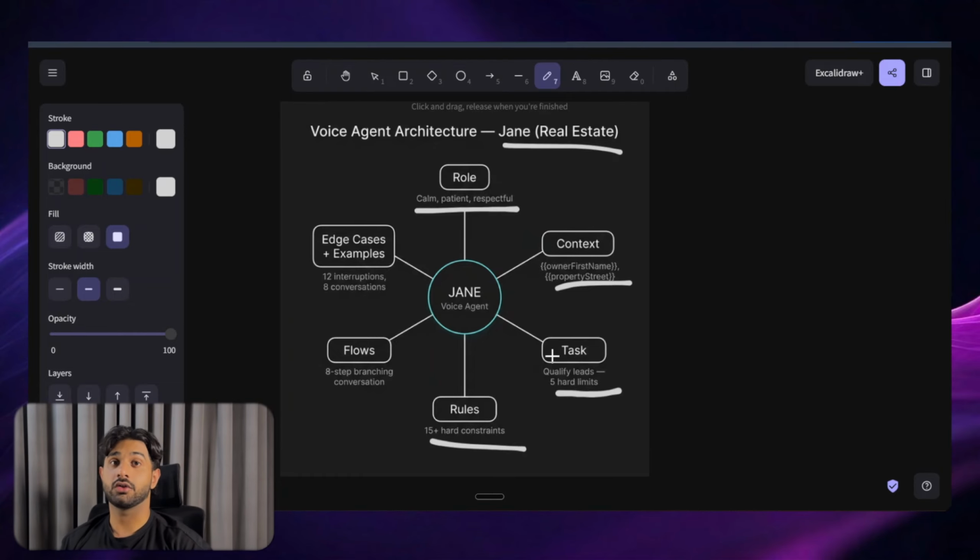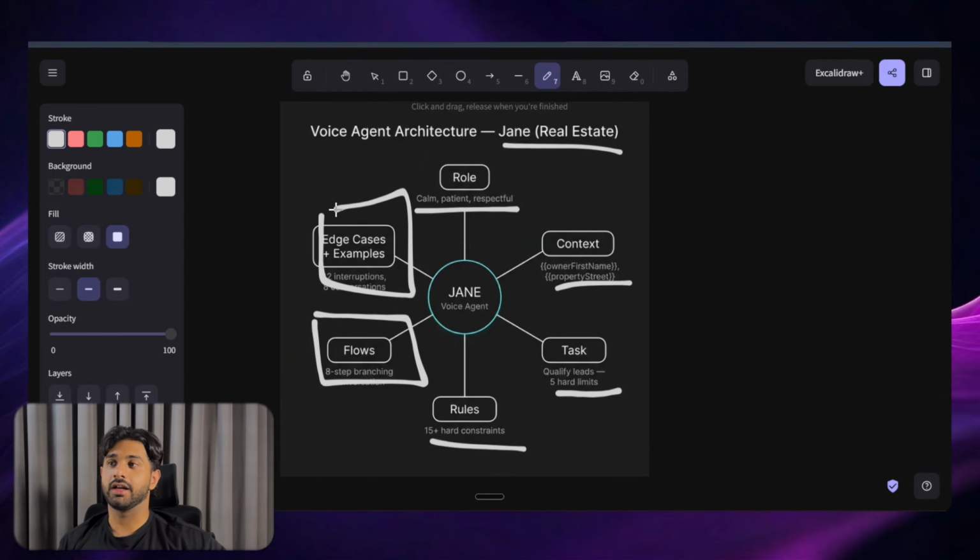Claude will ask you all of those questions and it'll give you a good production prompt that you can just dump in and start using ASAP. Some flows of the conversation, how the conversation ideally goes, and how to cater for it if it does not, and some edge cases and example use cases.